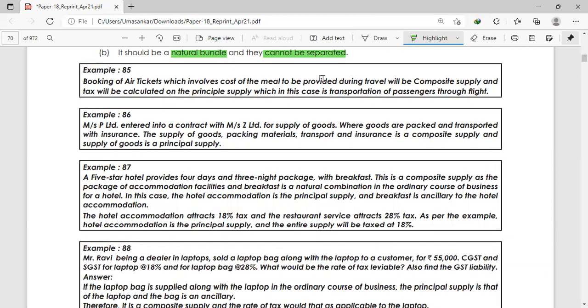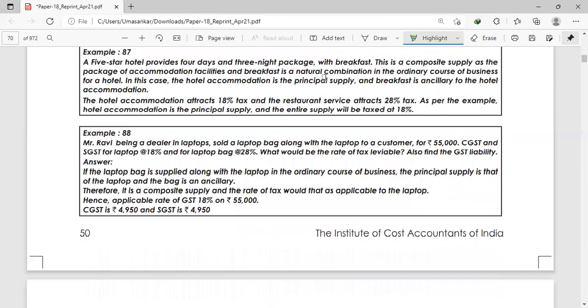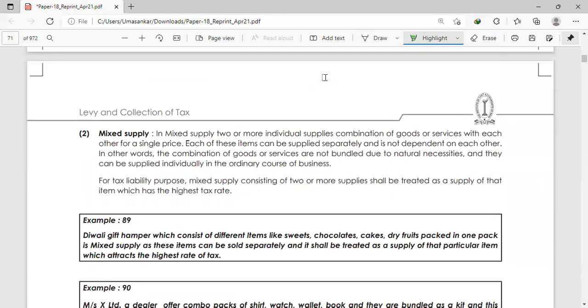MSP Limited entered into a contract with MSZ Limited for the supply of goods, where goods are packed and transported with insurance. The supply of goods, packing material, transport, and insurance is a composite supply, and the supply of goods is the principal supply. This you also know. I've already read this example somewhere above. Okay, so now we'll go to mixed supply.